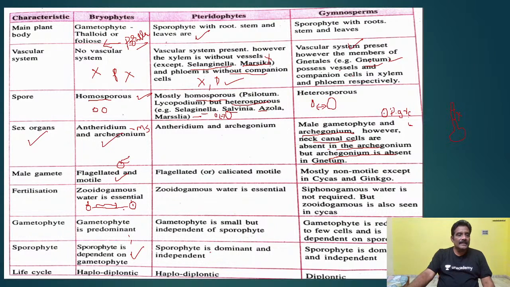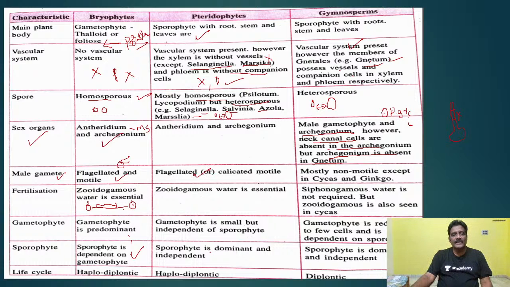Another point here, male gametes. Male gametes are flagellated and motile in case of pteridophytes.